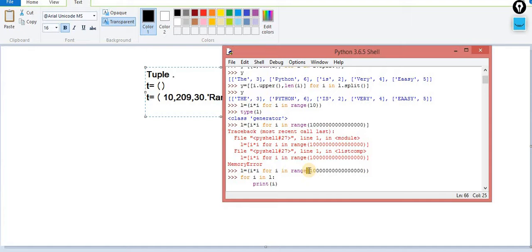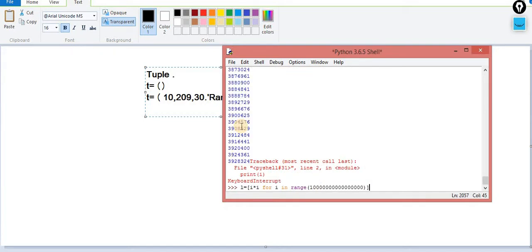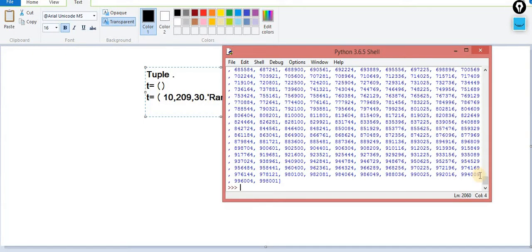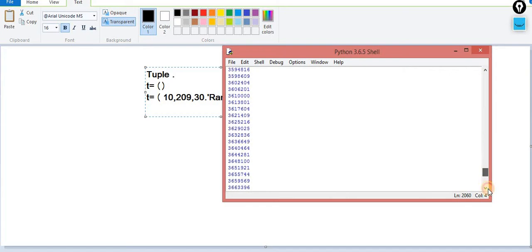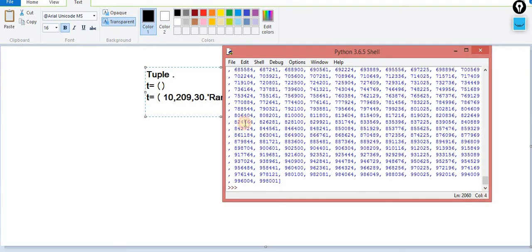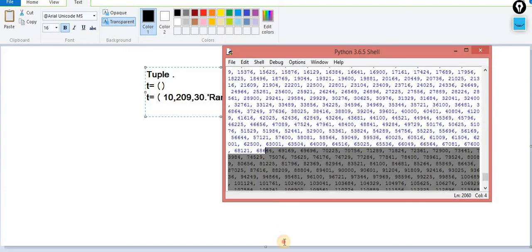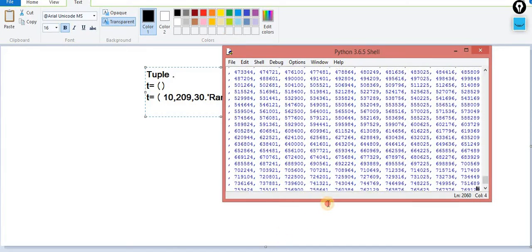Okay, list is the concept of the mutable. For a small amount of data, yes, it will work fine. If I perform the same thing for, let's suppose, 1000 elements, it works perfectly fine. You can check it out. But when the data is large, all that data is stored inside the memory. This is the only difference between the generator and the list comprehension.